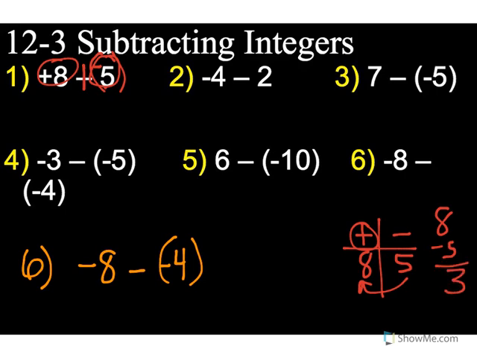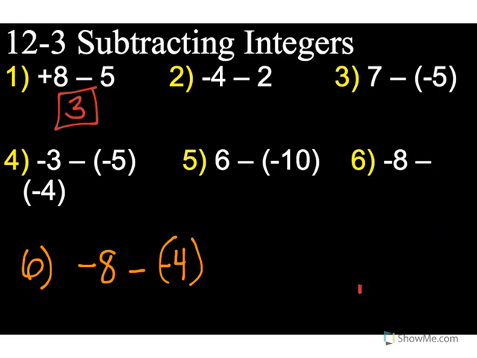So on number 1, okay, and guys, I'm using red throughout the rest of the questions because you can't see black. Number 1, your answer is a +3. Okay, I hope you did good on this one. Let's move on to number 2. Number 2 says -4 minus 2.